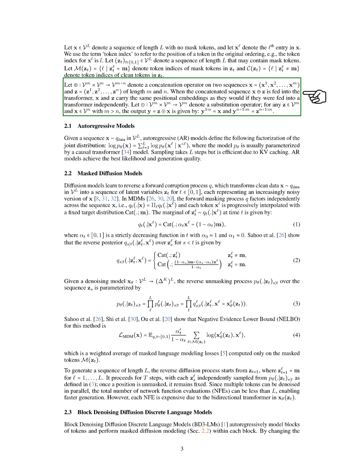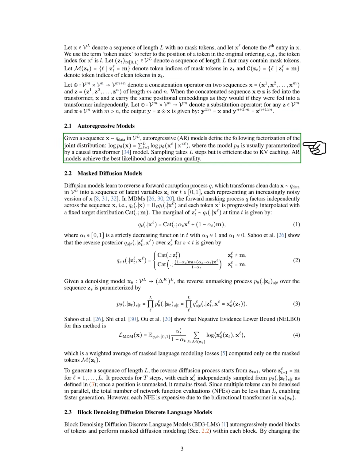Section: Autoregressive Models. In this section, we discuss autoregressive models and masked diffusion models. For autoregressive models, given a sequence of data, we define the joint distribution by breaking it down into individual components. This means we can express the log probability of the entire sequence as the sum of the log probabilities of each element, conditioned on the previous elements. Typically, we use a causal transformer model for this, which allows us to sample efficiently in multiple steps thanks to key-value caching. These models tend to provide the best likelihood and quality in generation.